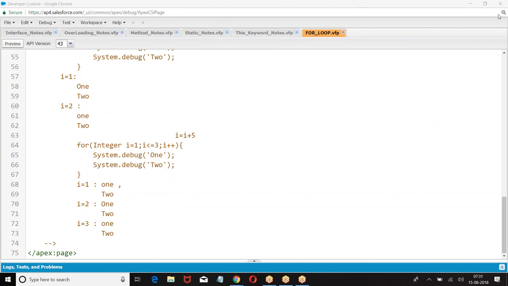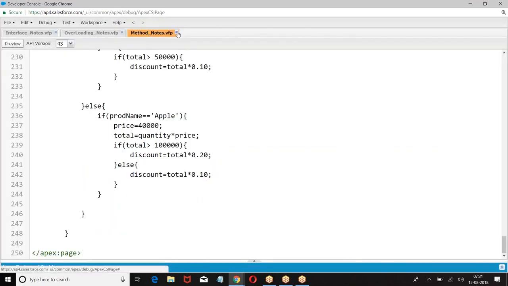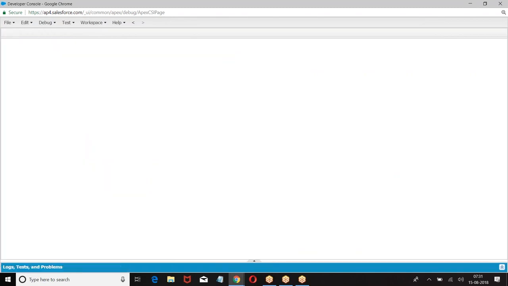Now, if you want to inherit any class, then a class has to inherit another class by using a keyword called extends. Class 1 extends class 2 by using the keyword extends. Now, which class can be inherited? Only virtual classes can be inherited.